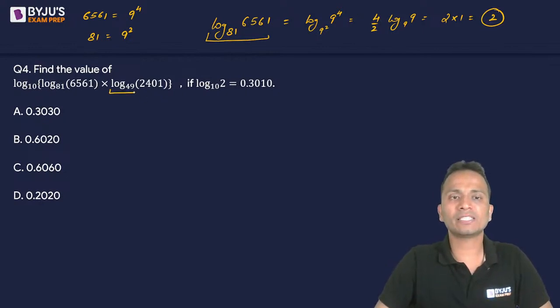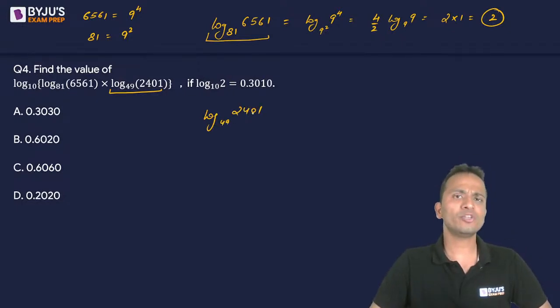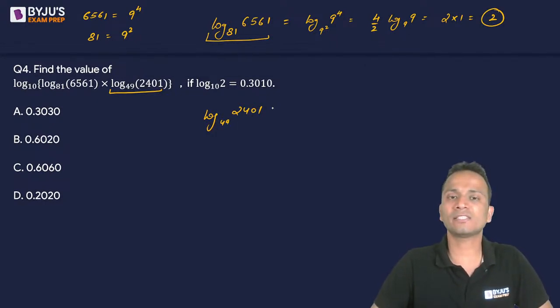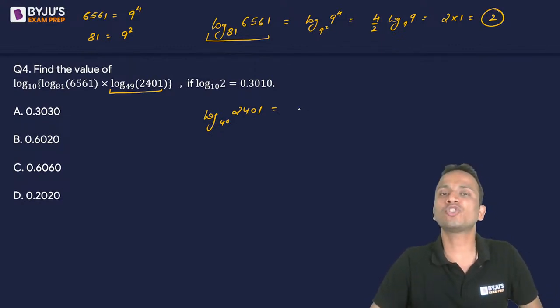Let's look at the next thing, this part. Now log of 2401 to the base 49. Now 2401, you can write it as 7 raised to the power 4, and then 49 as 7 square. Also, you can write 2401 as 49 square also.